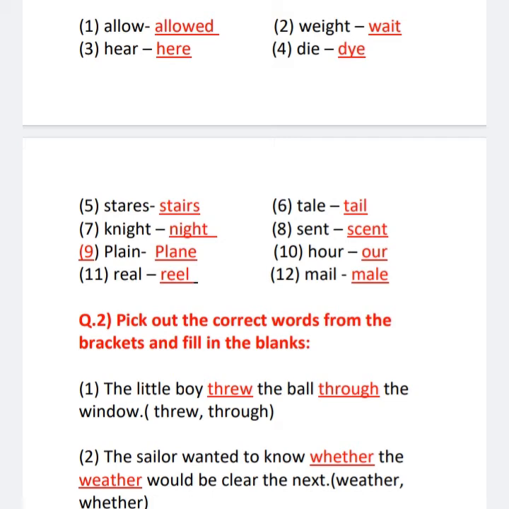The first word is allow, and the answer is allowed. The sound is the same, children, but the meanings are different. Second one, weight, wait. Third, here, hear. Fourth, die, dye. Fifth one, stairs, stares. Sixth one, tail, tale. Seventh one, night, knight.